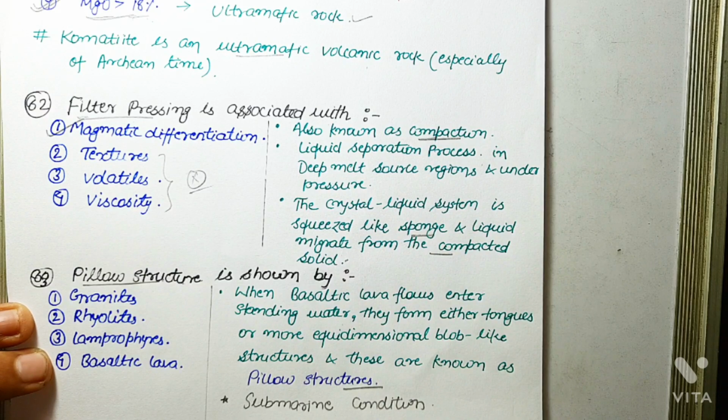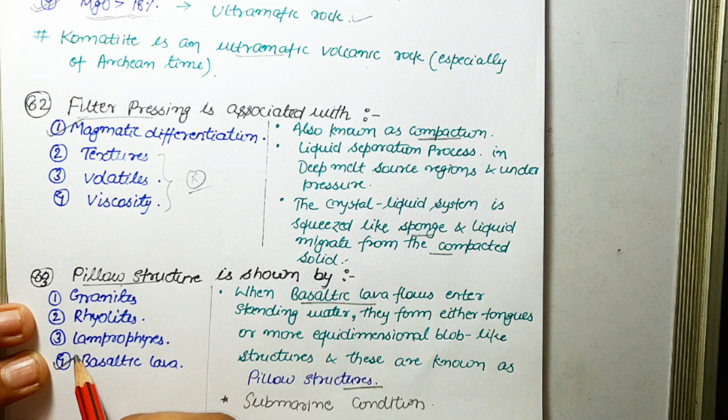Okay, so from the definition itself, it is clear that pillow structure is shown by basaltic lava. So the correct answer is basaltic lava. Granite is a plutonic igneous rock, rhyolite is its volcanic equivalent, and lamprophyre is a hypabyssal rock.